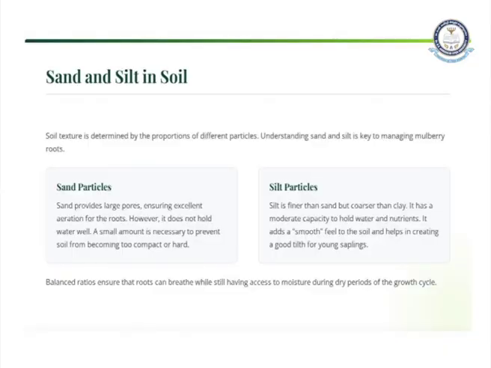So balancing the ratio ensures that the roots can breathe while still having access to moisture during dry periods of the growth cycle. Even during the dry seasons, as mentioned, mulberry can be grown under different climatic conditions as well. So during the dry seasons also, this soil, sand and silt will help the roots to be moist all the time, and it helps the growth. That means this soil plays a precious role in the development and the cultivation of the mulberry plant.